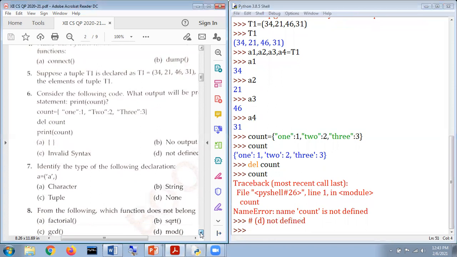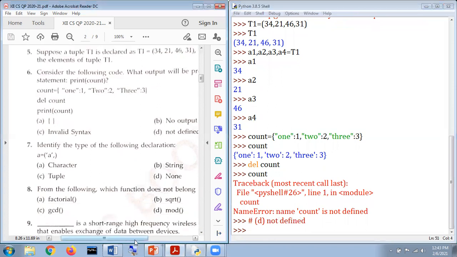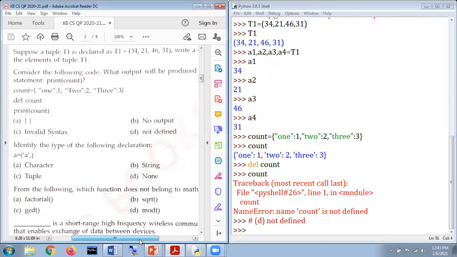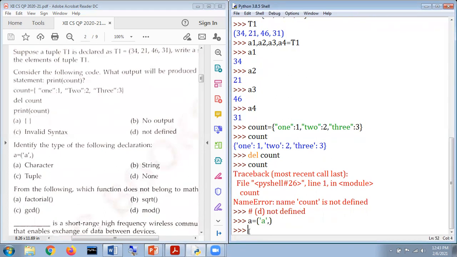Now the seventh one, my dear respected students, says identify the type of the following declarations. Earlier we discussed that here it is A is equal to, and this circular bracket represents that this is a tuple. Again, we mention it here and hit the enter key. Can you please justify whether it is a tuple or something else?